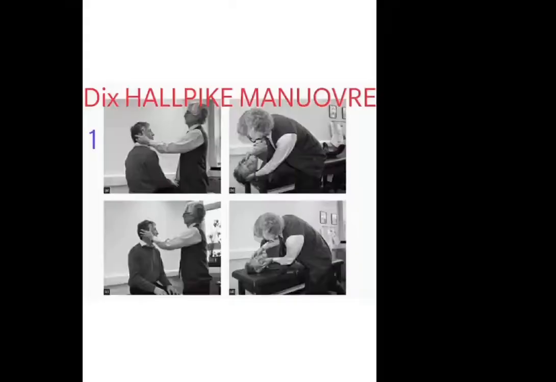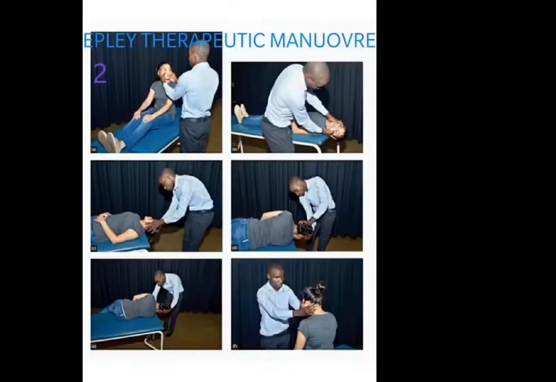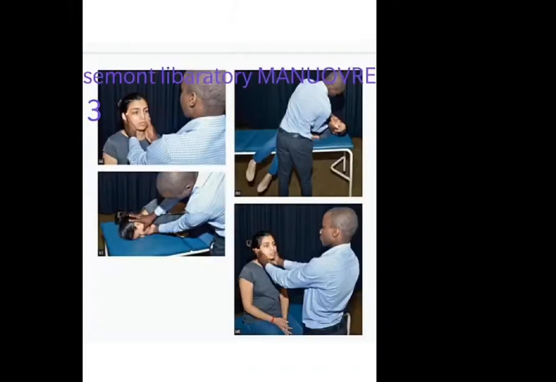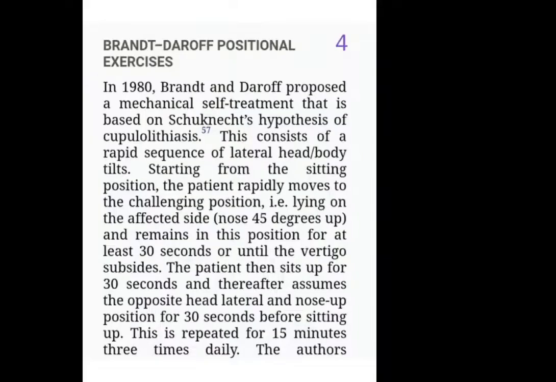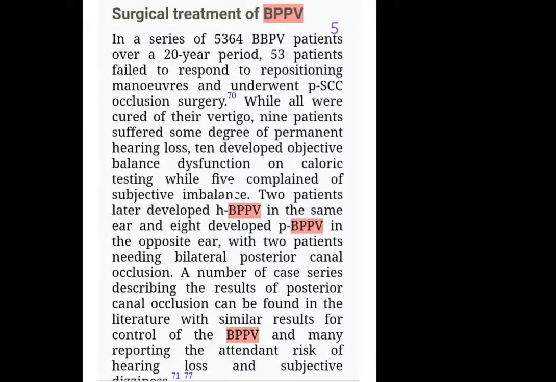This is for diagnosis of benign paroxysmal positional vertigo. You have to do the Dix-Hallpike maneuver, and for treatment of posterior semicircular canal BPPV, you apply the Epley or Semont maneuver as shown in this slide. For surgical treatment of the posterior semicircular canal, you can do singular neurectomy or posterior canal occlusion by a transmastoid approach.